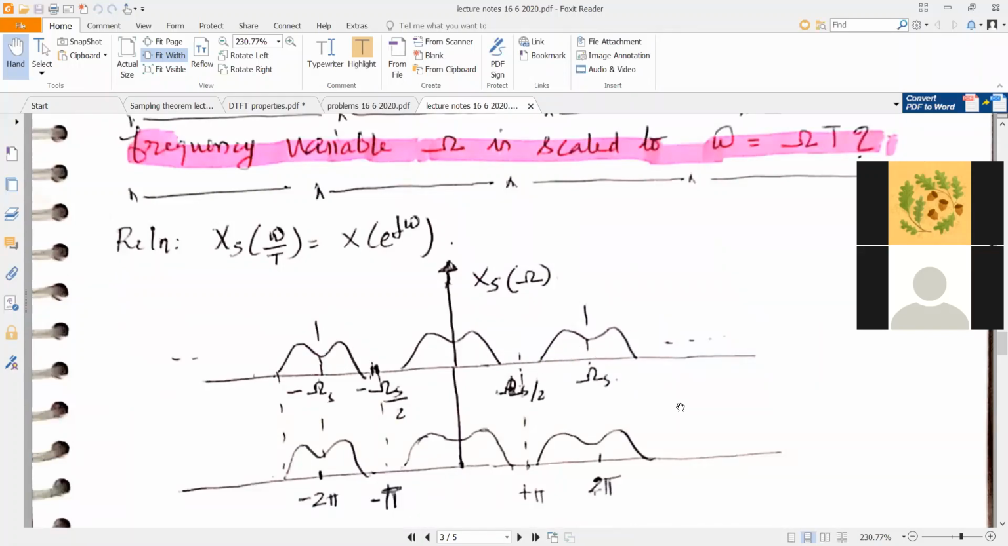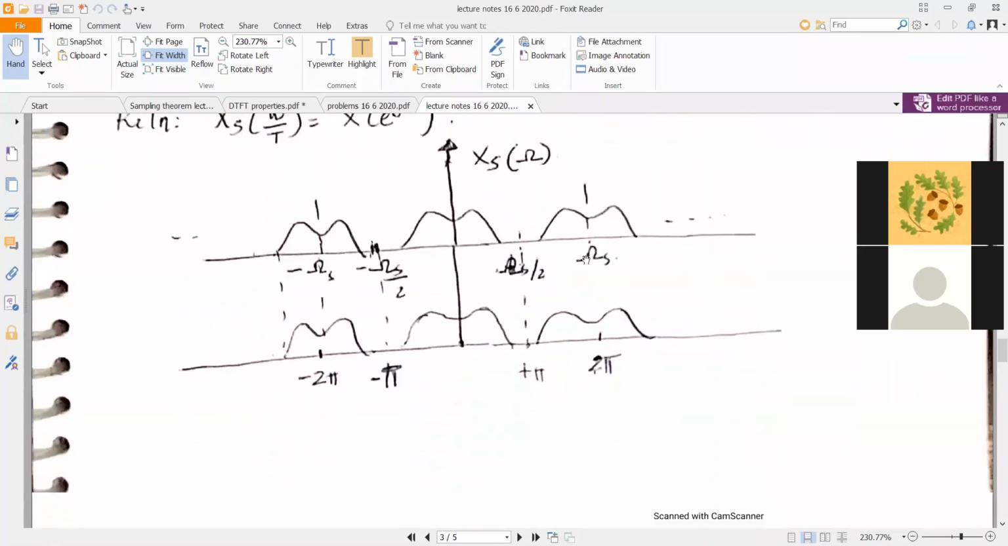These are replicas. This is your baseband. It is repeating at the sampling frequency. So you have a replica centered at omega s. You will have a replica centered at 2 omega s, 3 omega s, minus omega s, minus 2 omega s, etc., on both sides of the x-axis. So there are infinitely many replicas, and the baseband is only this. You only need this to get back the continuous time signal.